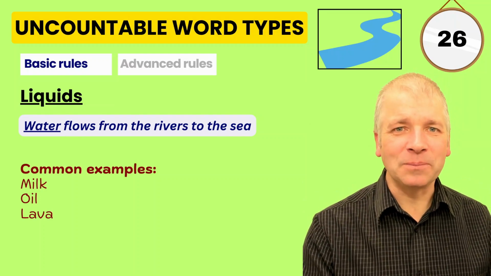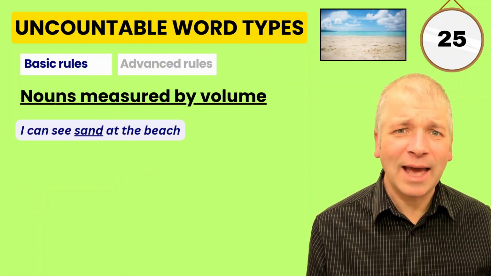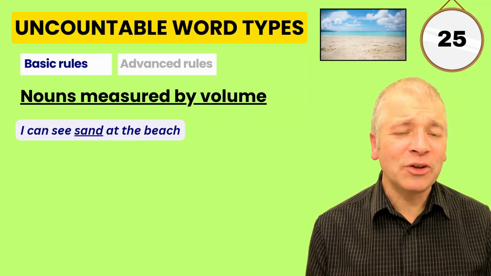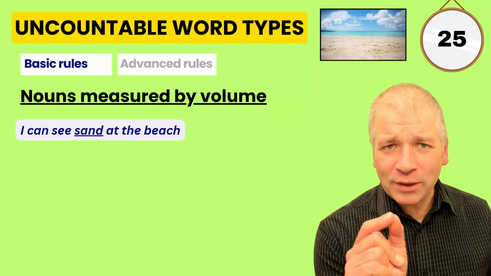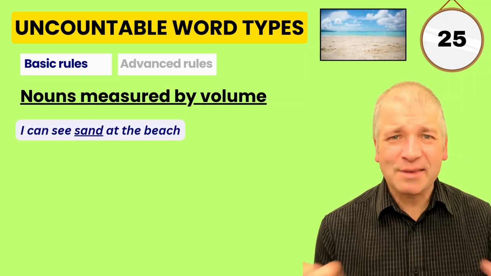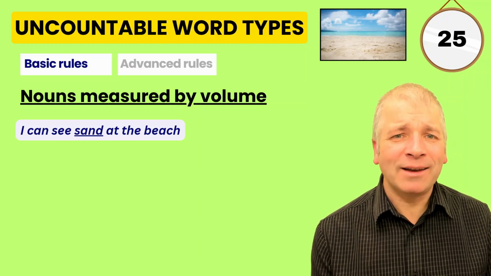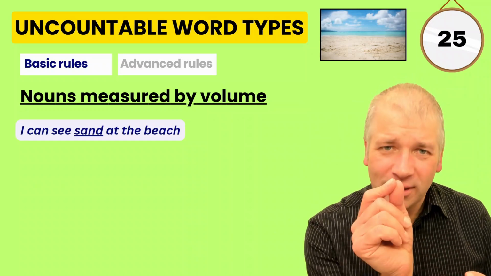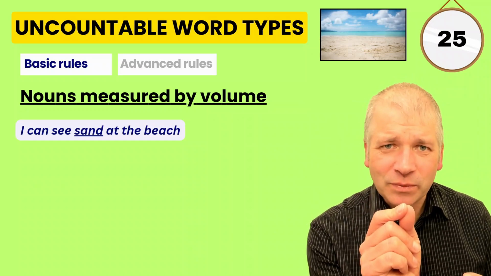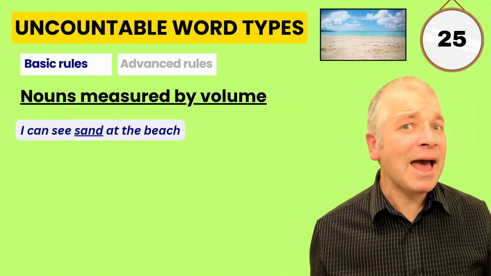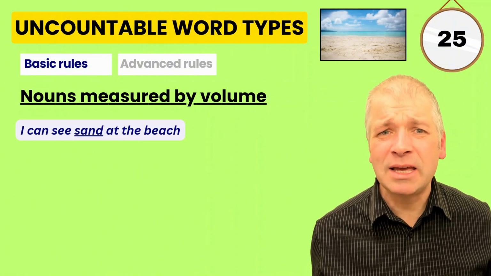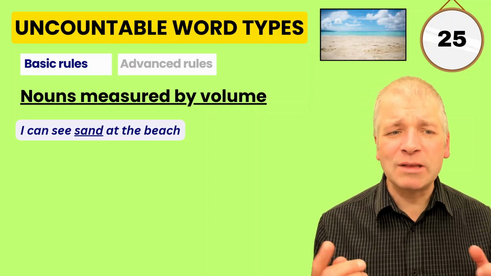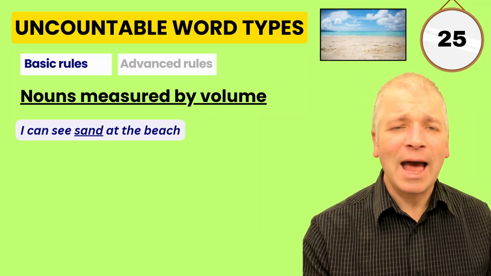Another type of uncountable word is a noun that's usually measured by volume, not the individual parts, such as sand. We look at sand and consider it to be all one volume on a beach, not individual grains. For example, I can see sand at the beach. Not I can see sands, a million sands, a billion sands. No, it's just I can see sand at the beach.